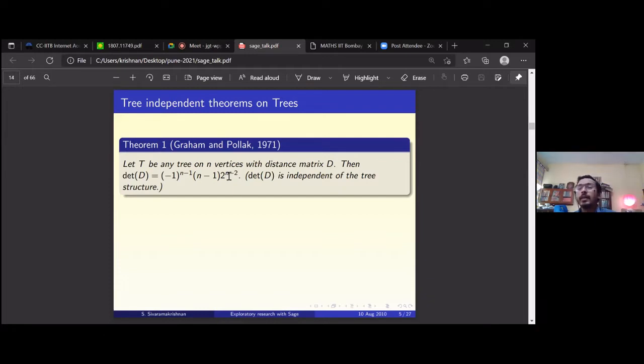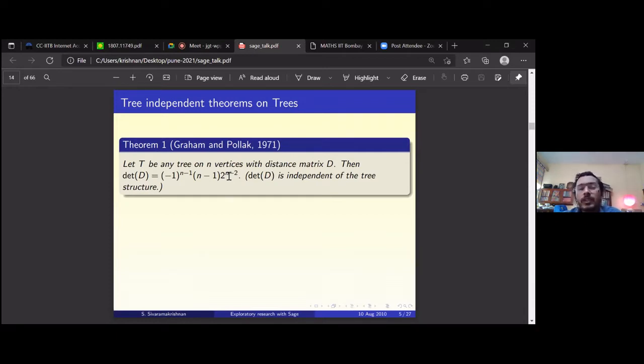So this result is bad news. If you want to distinguish between trees, don't use this result, because this says you cannot distinguish between trees. All trees on n vertices have the same determinant for the distance matrix. So that's the point here. The distance matrix has the same determinant value for all trees which have the same number of vertices. So the only thing that is common is the number of vertices.